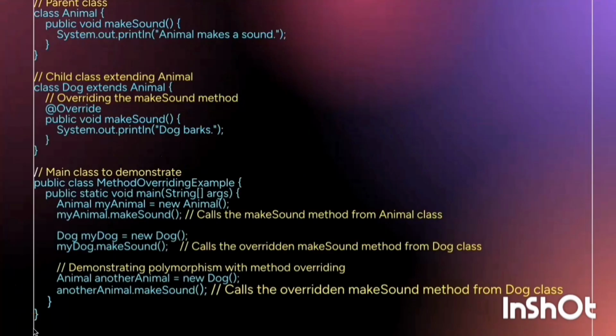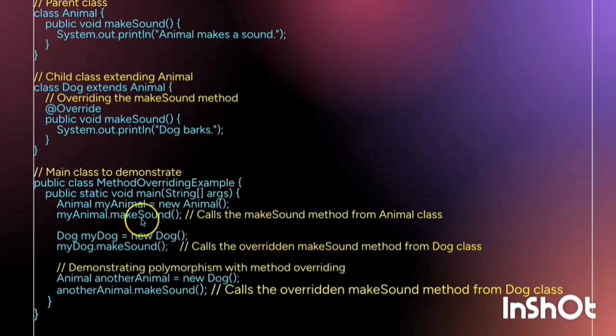But in method overriding, we do not know which method we are calling, because the same method make sound is inside Animal, and the same method is inside Dog. Their parameters are also the same, no parameters in both.